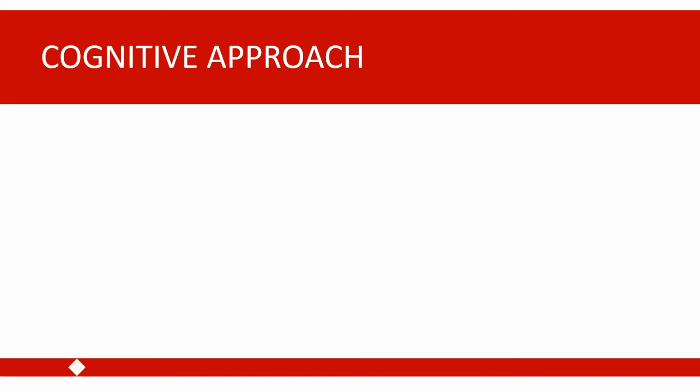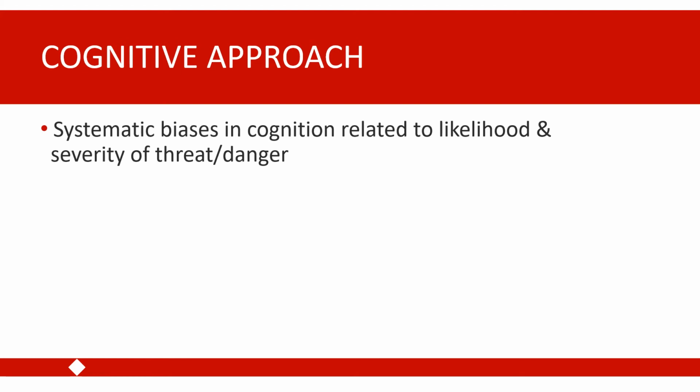So when we think about the cognitive approach, we can identify several characteristic kinds of cognitive biases that are associated with anxiety disorders. One major set of cognitive biases that characterize individuals with anxiety disorders is systematic biases in cognition related to their perceptions of the likelihood of encountering dangerous or threatening situations and their interpretations of the severity of the level of threat or danger posed by those situations.